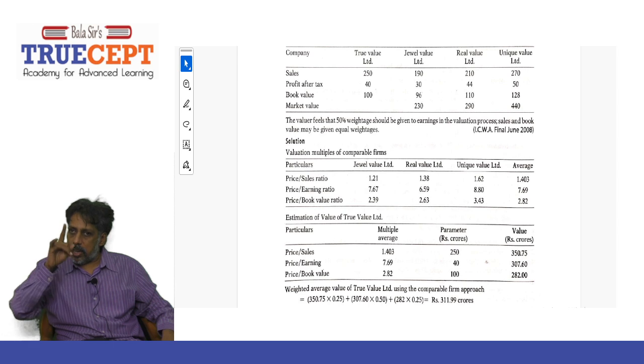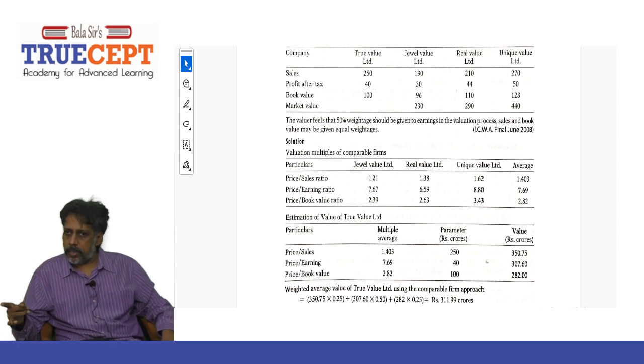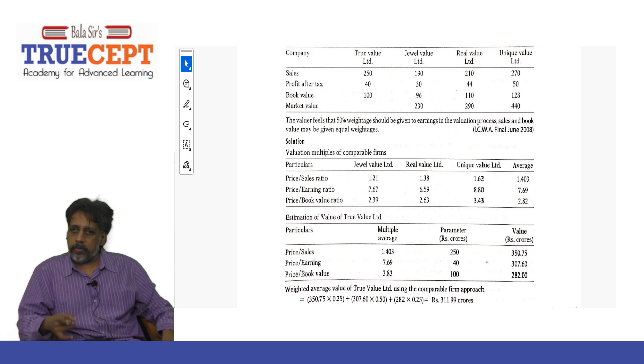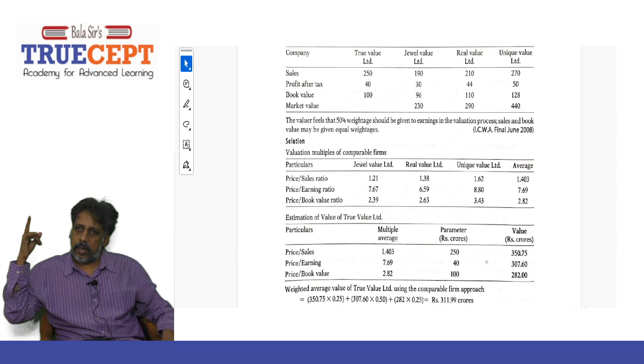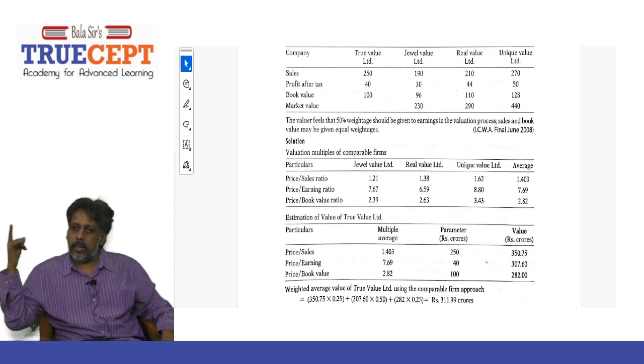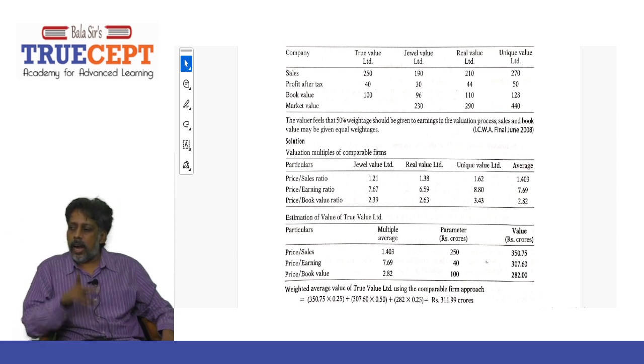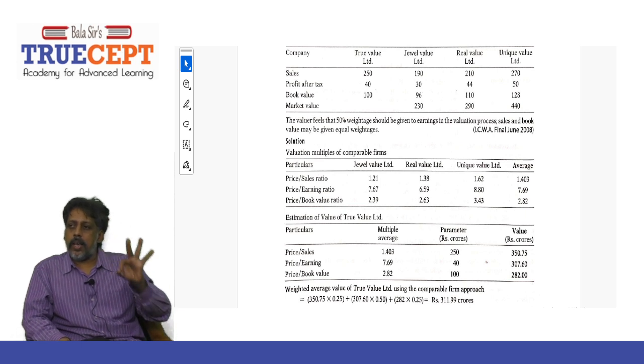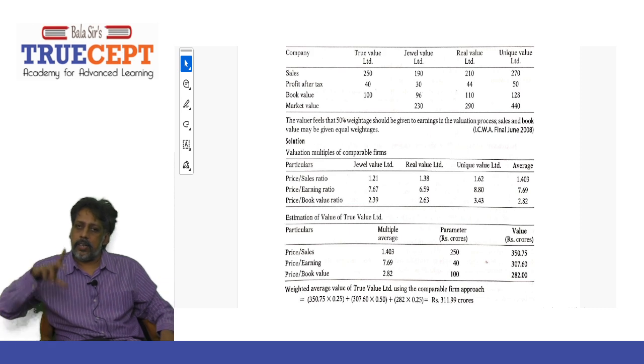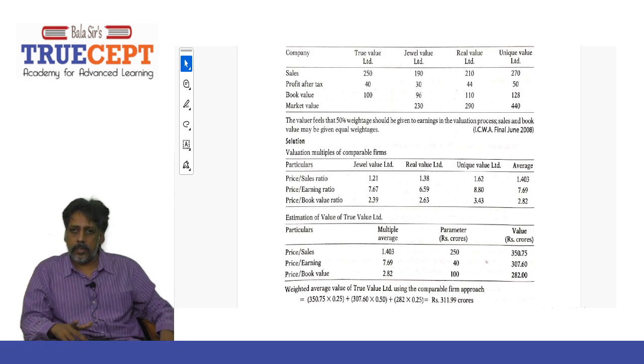For each ratio, I'll have three price earnings ratios, for Jewel Value, Real Value and Unique Value, right? So I have to take an average multiple for the industry. Those three companies represent the industry. You must have taken the data regarding the top three players in the market, right?